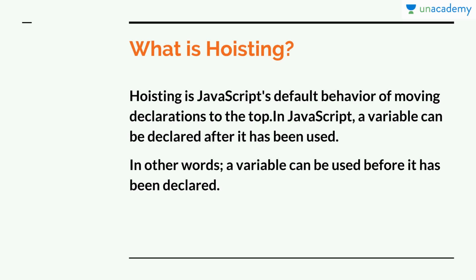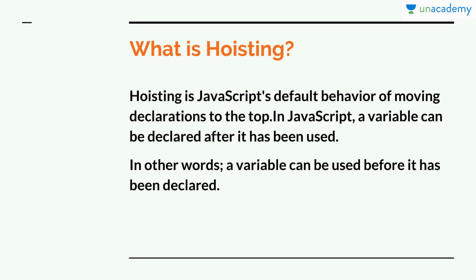So what is hoisting? Hoisting is JavaScript's default behavior of moving declarations to the top. You have declared like 10 variables, whether they are inside a function or anywhere else, they always go to the top of the program. That's why we use strict mode while writing JavaScript code today, so that we get no unexpected behavior from the compiler, and we get the correct output as expected.